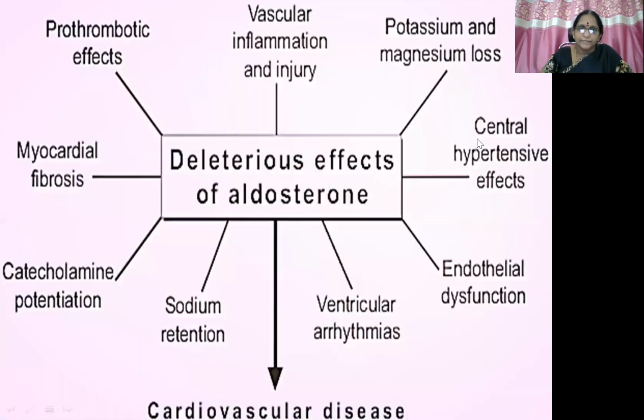So the net deleterious effects of aldosterone in case of cardiovascular disease are prothrombotic effects, vascular inflammation associated with injury, potassium and magnesium loss, central hypertensive effects because of aldosterone secretion, then endothelial dysfunction, ventricular arrhythmias because of hypokalemia, sodium retention, catecholamine potentiation, and then myocardial fibrosis, which is very fatal.